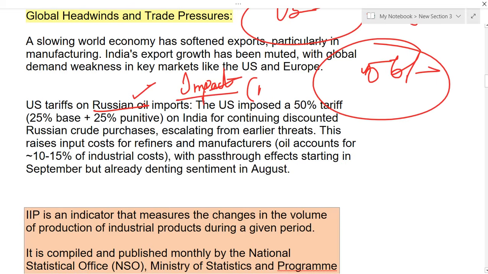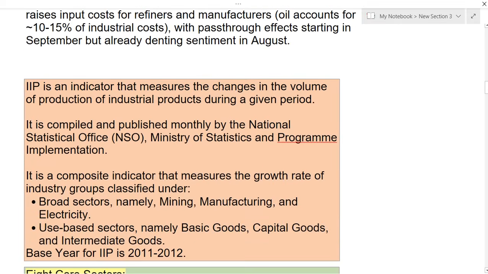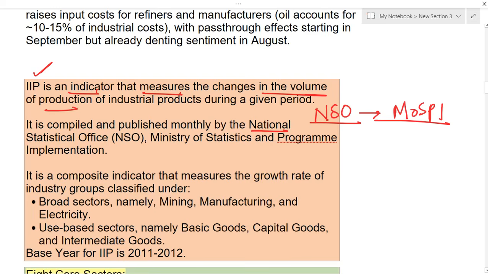One such impact that we can see is the slowdown of industrial growth. And what is this IIP? IIP is nothing but the Index of Industrial Production. It is an indicator that measures the changes in the volume of production of industrial goods within a given period of time, whether it has increased or decreased. And who will release this? It is released by the NSO, that is the National Statistical Office, which comes under MOSPI, that is the Ministry of Statistics and Programme Implementation.